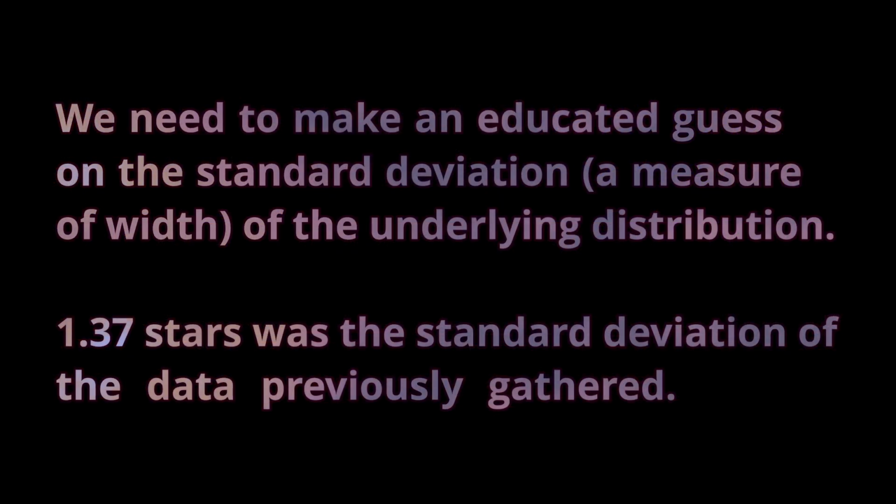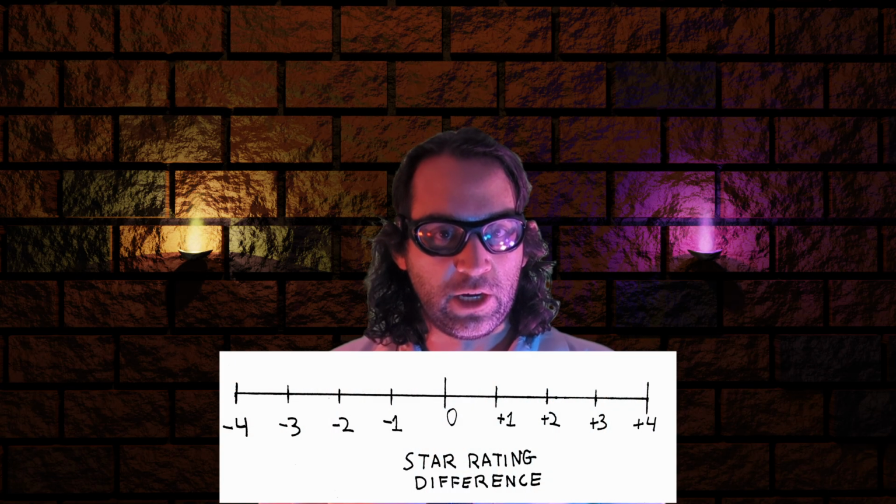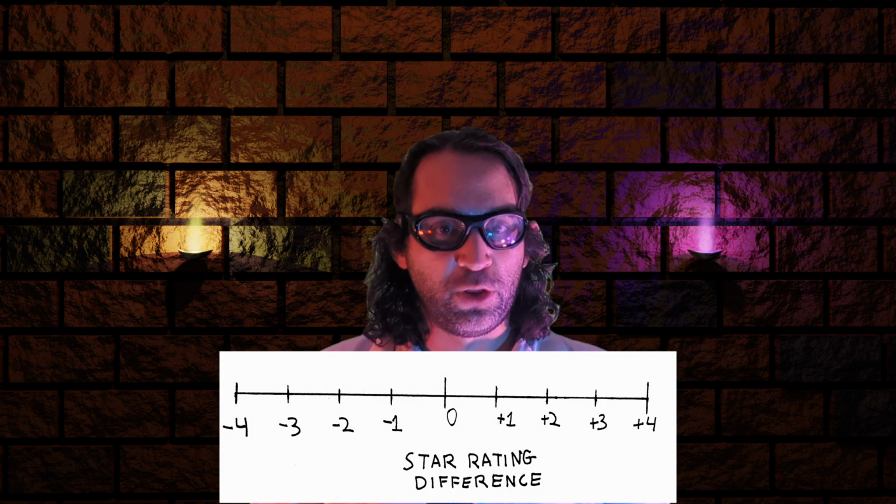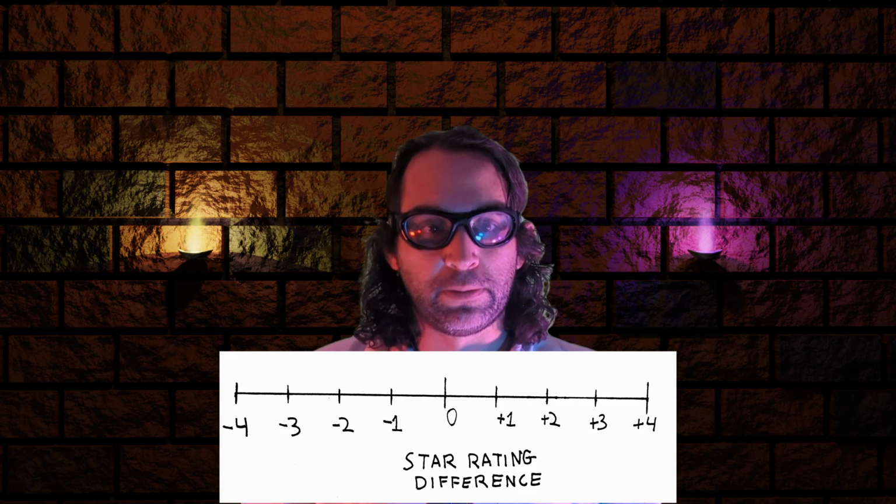Then, we should guesstimate what the standard deviation of the ratings differences should be in that scenario. In my sample of 6, there's a sample standard deviation of 1.37. But, as that is not a lot of data, the actual standard deviation could be quite higher. And to make things more complicated, since the maximum difference is 4 stars, between a 1-star rating and a 5-star rating, it's not so easy to come up with a good range of possibilities and their probabilities.